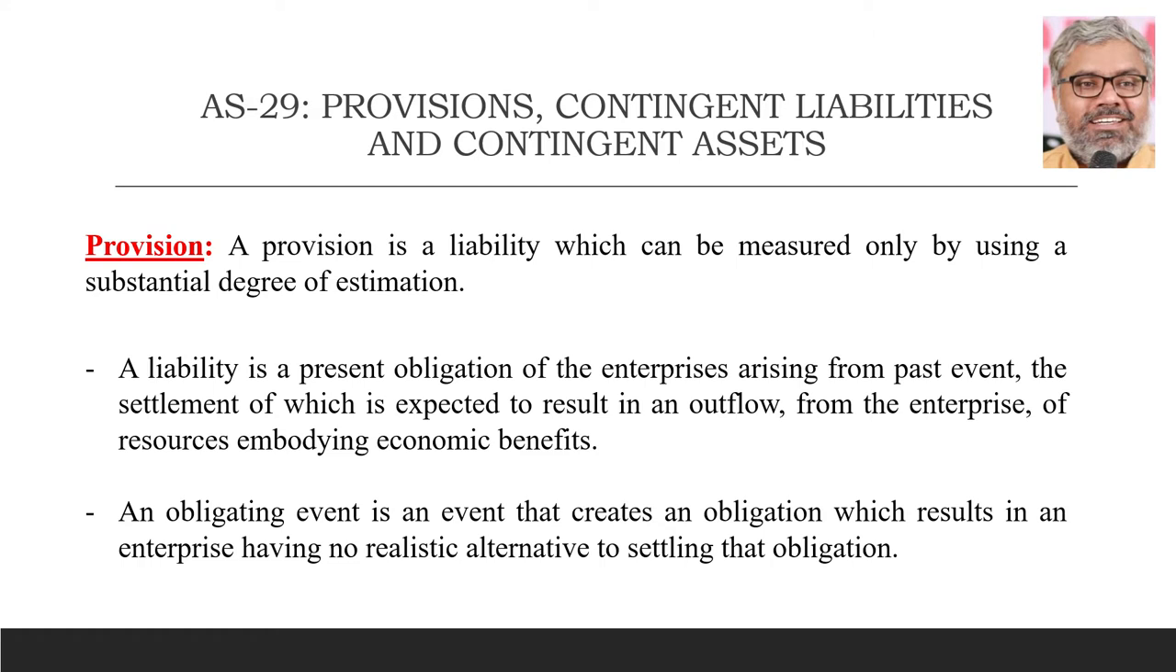Naturally, this standard will tell how a provision has to be created in the books of accounts if required, and contingent liabilities and assets should not be actually reported within the financial statements. They have to be reported outside the financial statements as a disclosure requirement only. They should not be recognized, in other words. Provision is something that should be definitely recognized and that should be shown within the financial statements also, naturally, on the liability side of the balance sheet.